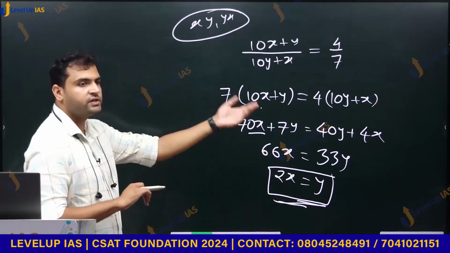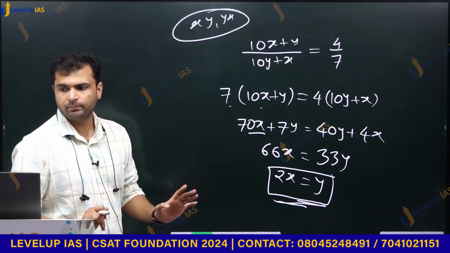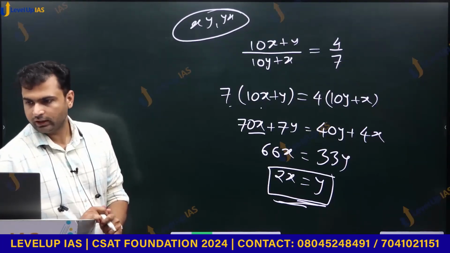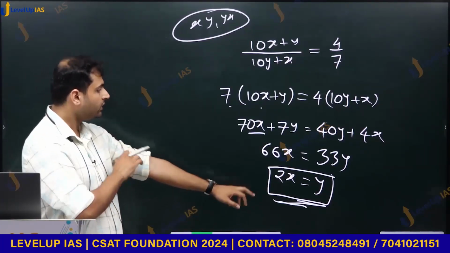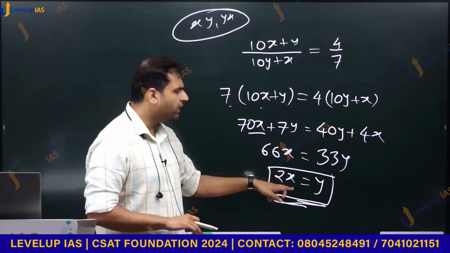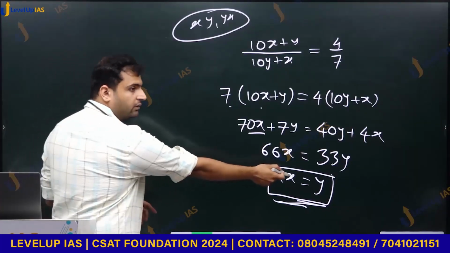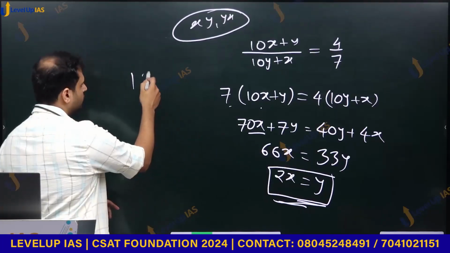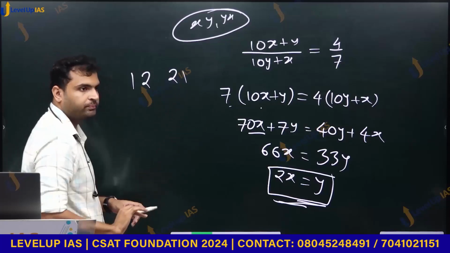Now let us put digits. Digits हमें कौन से पता है? 0 to 9 are the only digits possible. Yes, answer is 4. Sunil, you are right. Lakshay, you are also right. Lavanya, we'll see how answer is 4. So because x and y are digits, if x is 1, y would be 2, because x is 1, 1 into 2 is 2. So xy is 12 and yx 21.